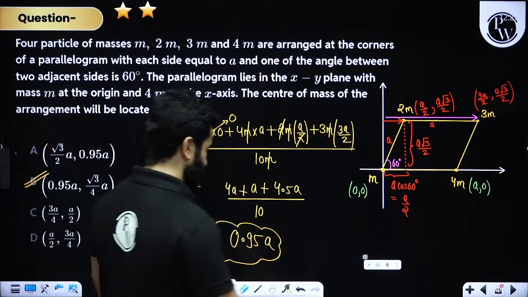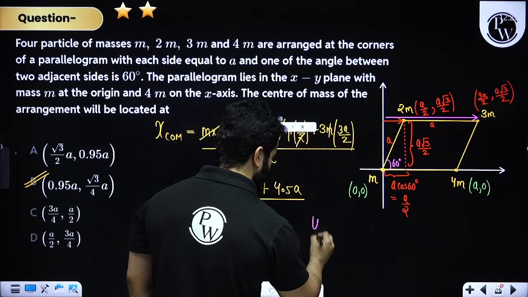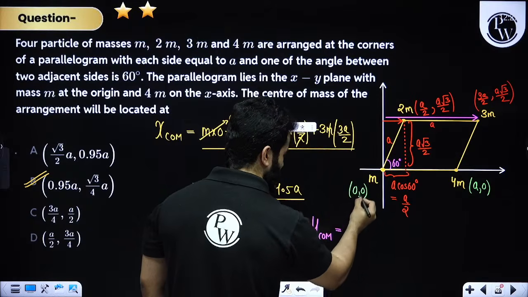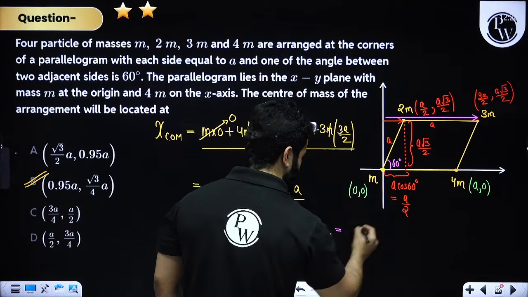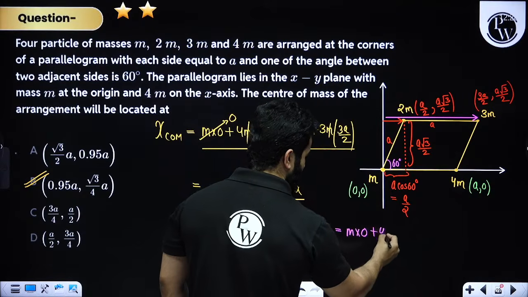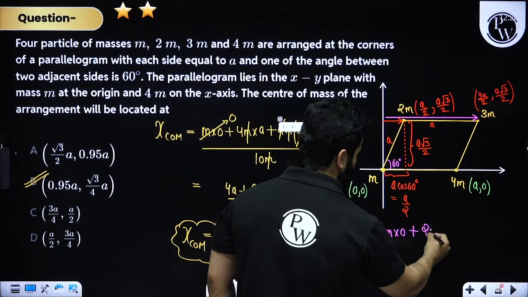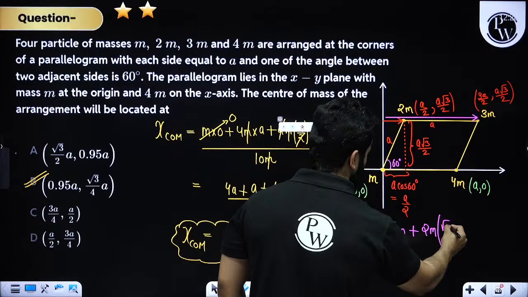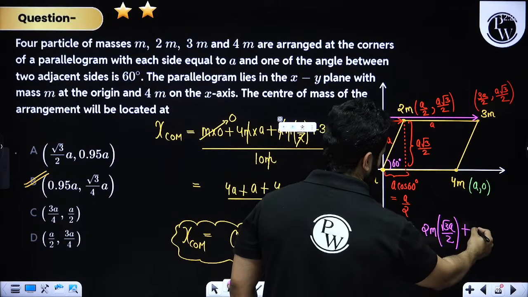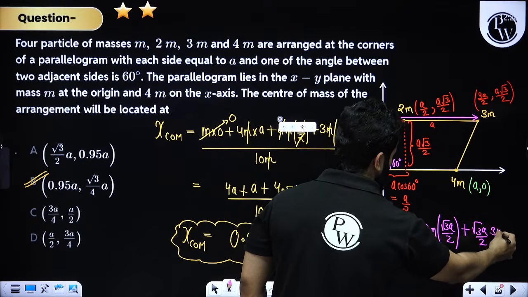Obviously, we can also find out YCOM. YCOM will be M1 in this will become 0, so I am not writing, that will become 0. Got it? See, let me write it for you. M times 0 plus 4M times 0 plus 2M times root 3A by 2 plus root 3A by 2 times 3M.